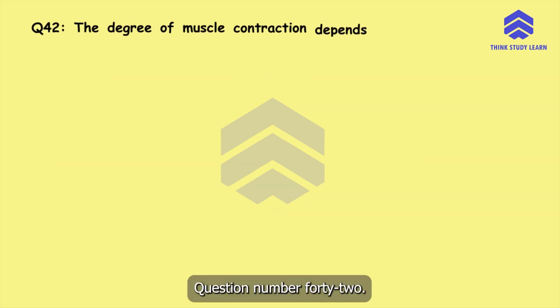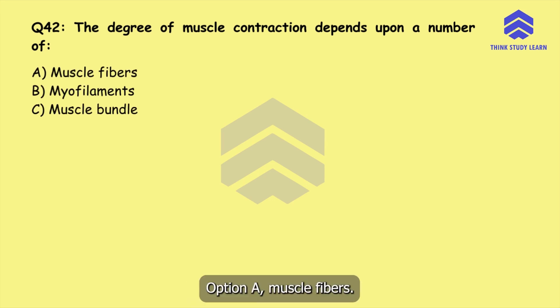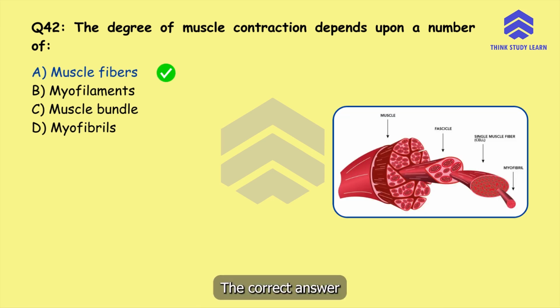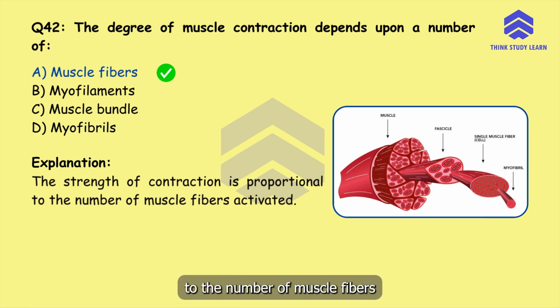Question number 42. The degree of muscle contraction depends upon a number of option A, muscle fibers, option B, myofilaments, option C, muscle bundle, or option D, myofibrils. The correct answer is muscle fibers. The strength of contraction is proportional to the number of muscle fibers activated.